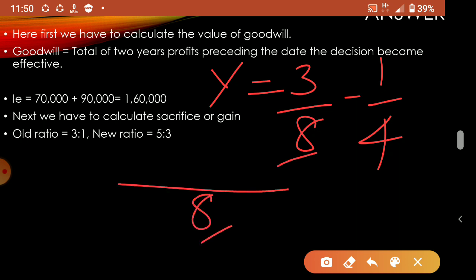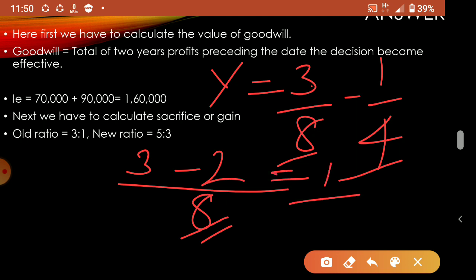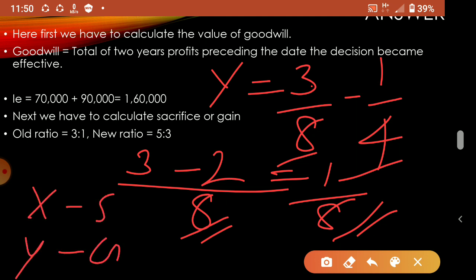So 8 by 8 is 1, 1 into 3 is 3, minus 8 by 4 is 2, 2 into 1 is 2. So 3 minus 2 is 1, so 1/8. 1/8 is positive, that is gain. That means x is sacrificing and y is gaining. Understood?